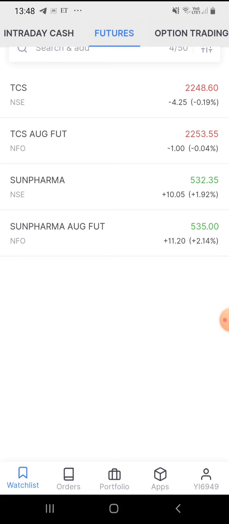What profit? We can enjoy the profit of the full amount. What is that full amount for Sun Pharma? 1400 shares at 585 is a real value of 8 lakh 19,000.